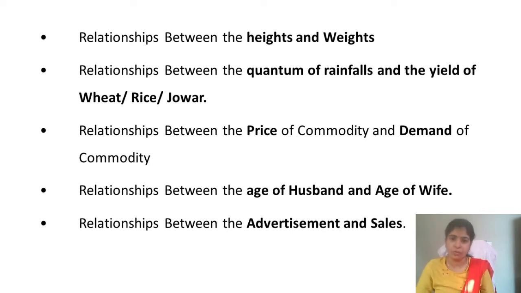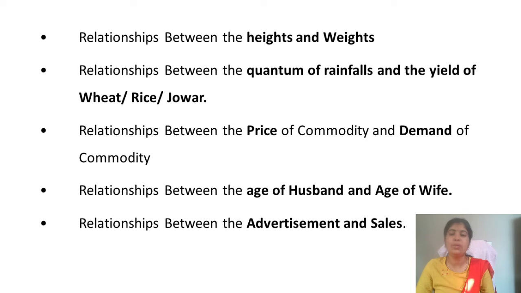Relationship between the price of a commodity and demand for the commodity. Of course, when the price is high, the demand for the commodity will be less. When the price is less, the demand for the commodity can be considered very high. A relationship between the age of a husband and the age of a wife, just being compared as an example.